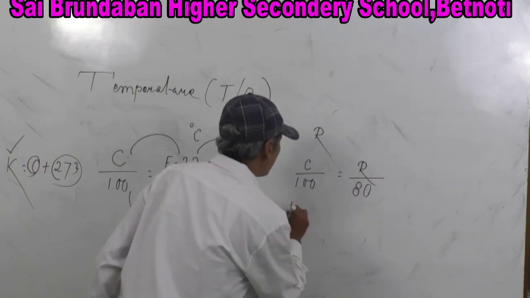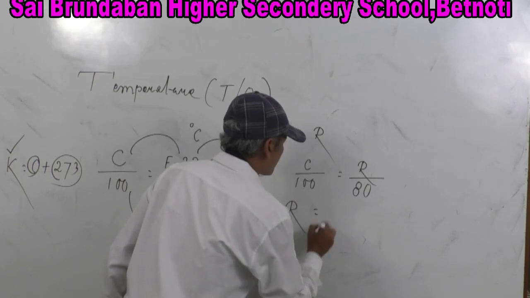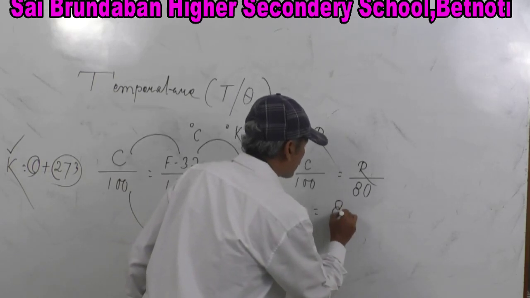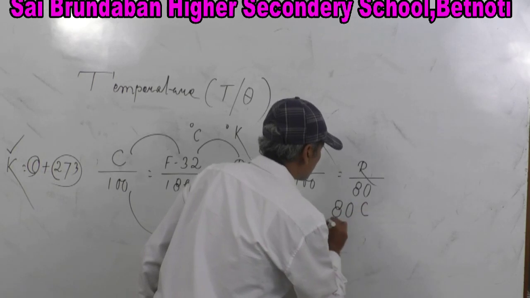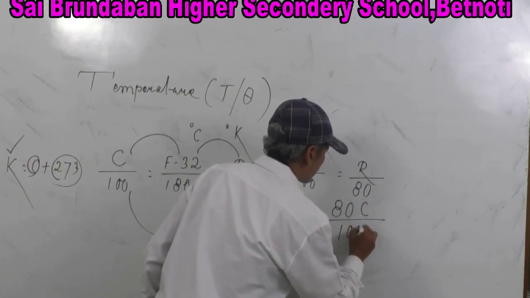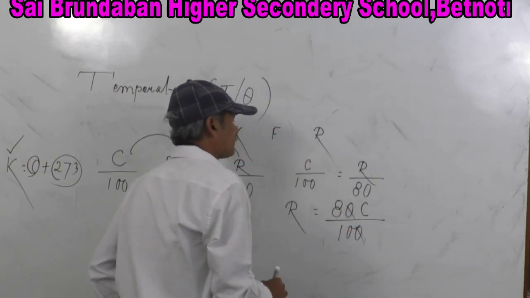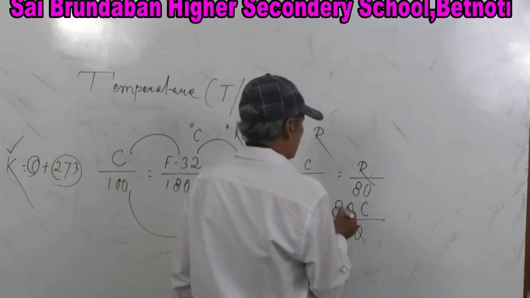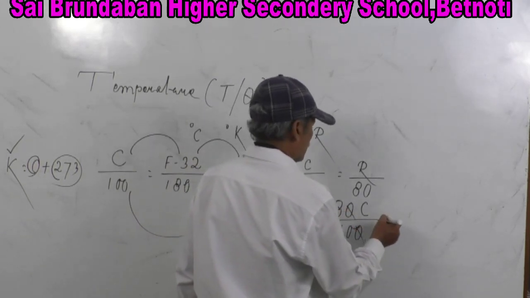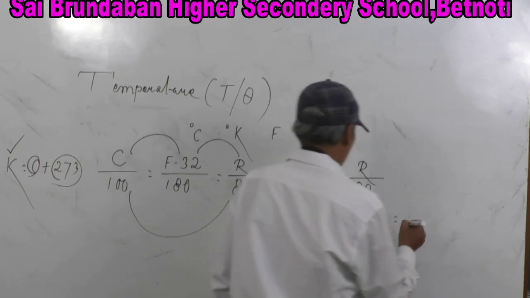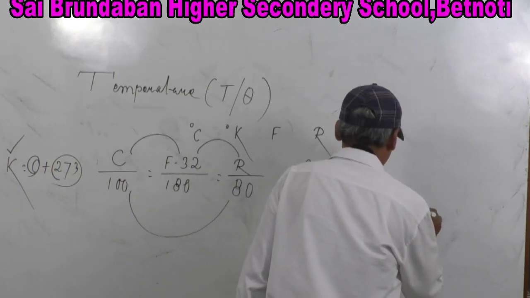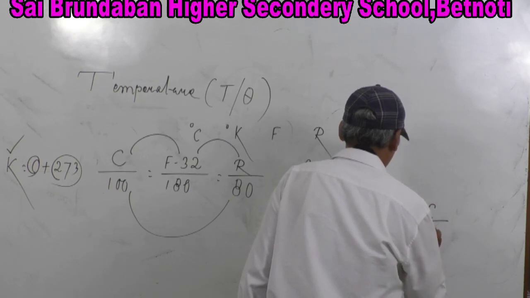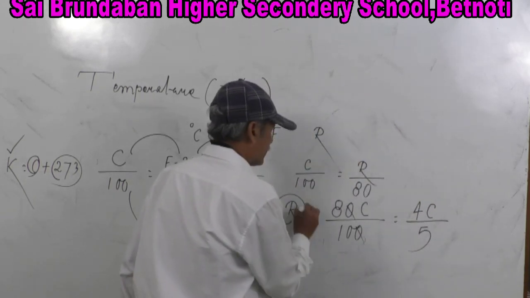Now what will be R? R is equal to 80 C by 100. Just cancel it. So now this is 4C by 5. So you can find the value of R.